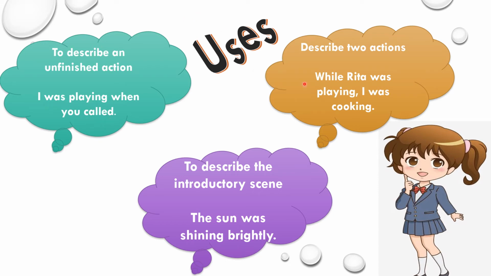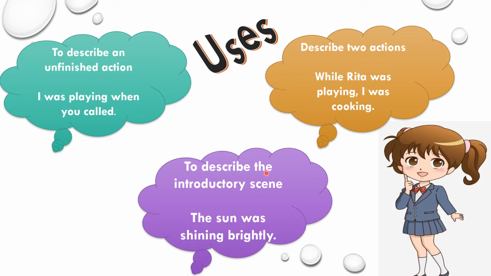Right. Now your second is to describe two actions that were happening at the same time in the past. For example, while Rita was playing, I was cooking. So two actions are going on together. Rita was playing, and I was cooking.